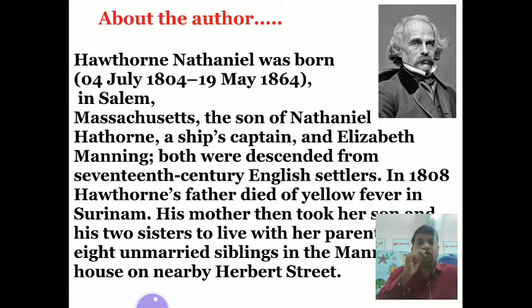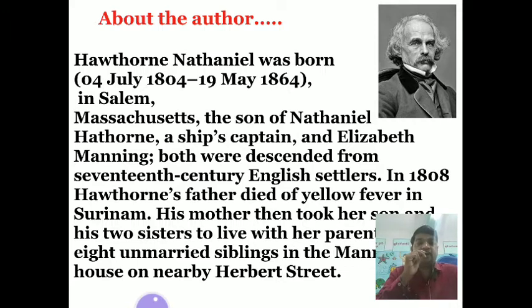The author of this story, Nathaniel Hawthorne, was born on 4th July 1804 in Salem, Massachusetts. He was the son of Nathaniel Hawthorne, a ship's captain, and Elizabeth Manning. Both were descended from 17th century English settlers.